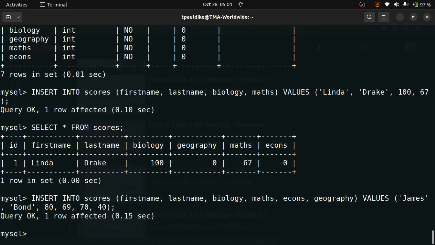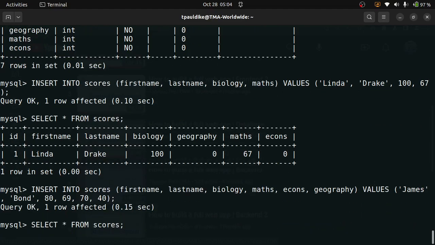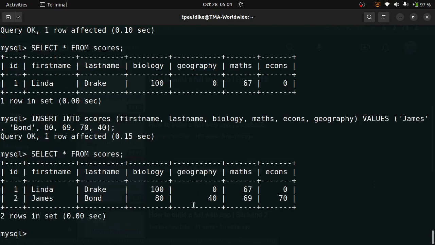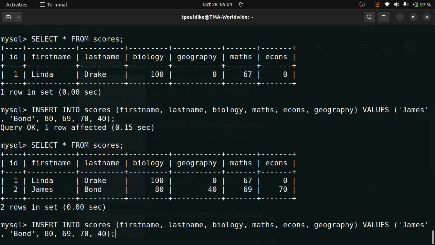Let's go. Now if I check the table, you see that it followed that. You can see that the 80 that I gave to biology is what is under biology, and the 40, which is the last one here, is for geography. But here it's in the second column because geography is the next subject after biology. It locates the appropriate column for it.